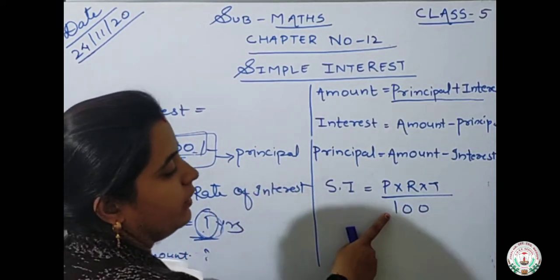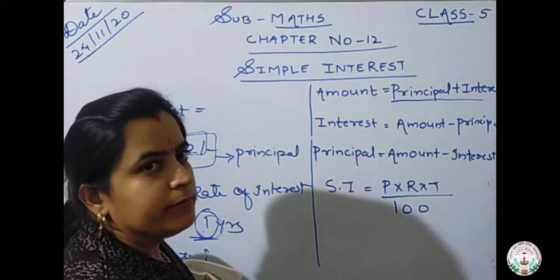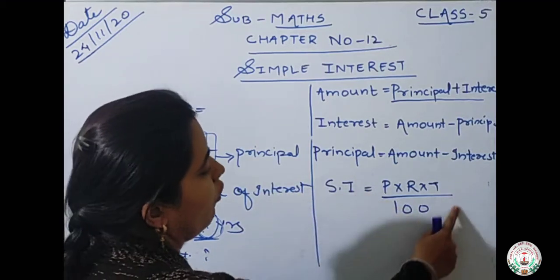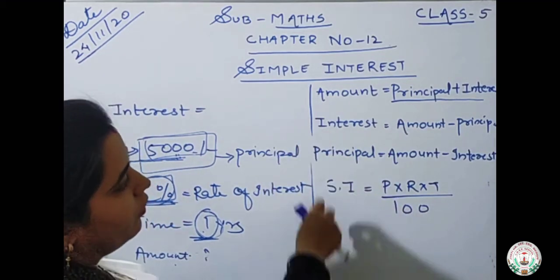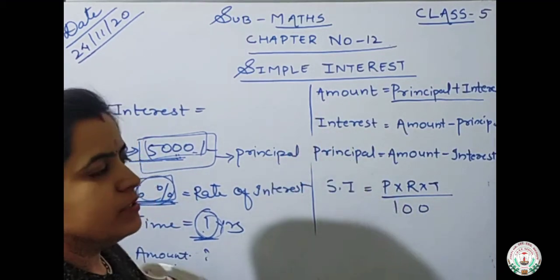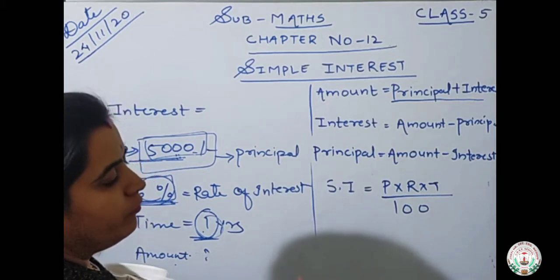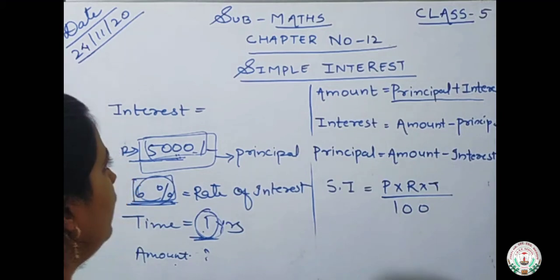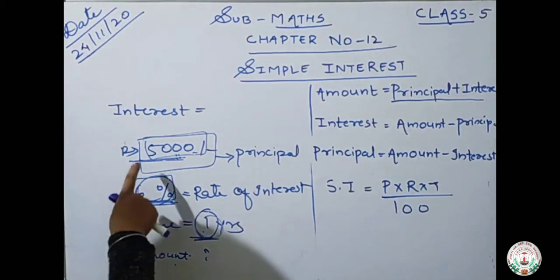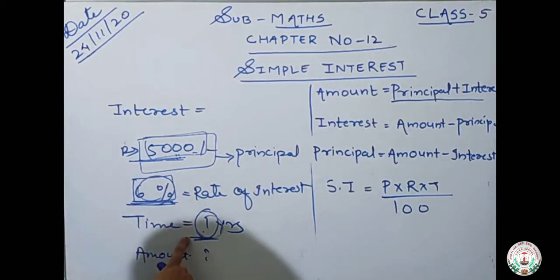This is the formula for simple interest, and these are the formulas for amount, interest and principal. With the help of these we will solve our exercise questions. Now you have understood what principal, rate of interest and time mean, and how we calculate them.